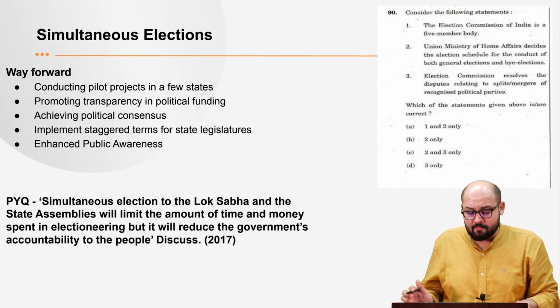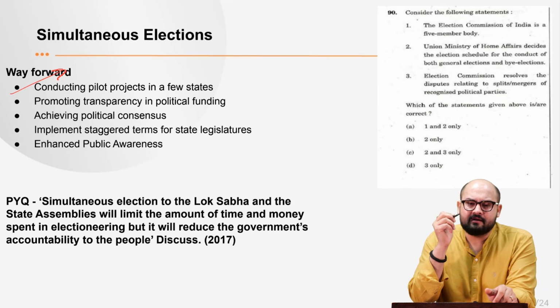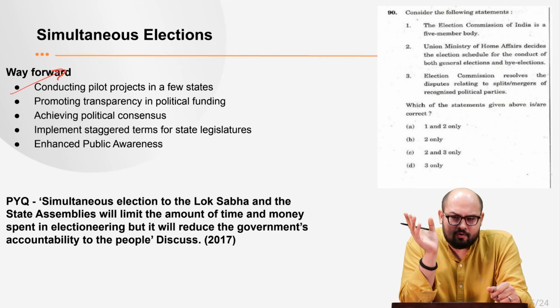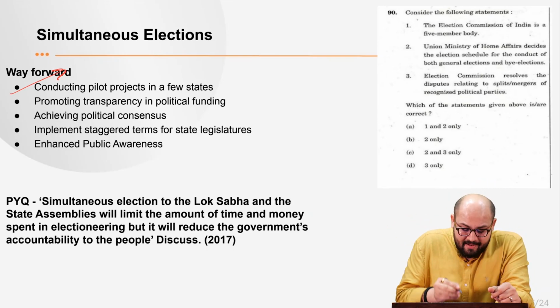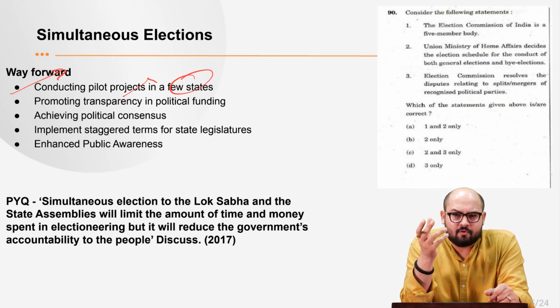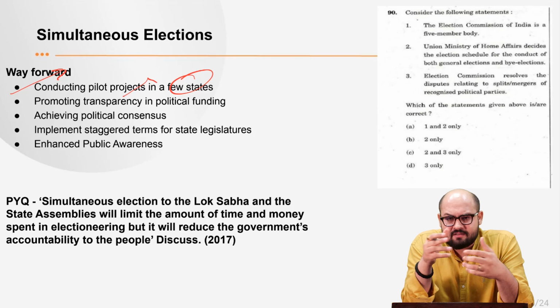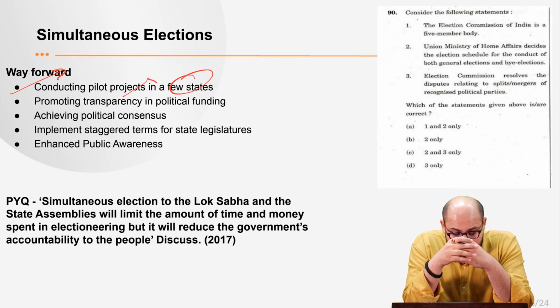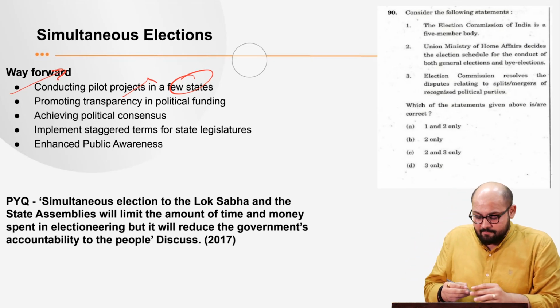See, the first and foremost thing is that we should not implement it directly all over the country. There need to be pilot projects in a few states. On the basis of those pilot projects, we can have our own learning, and then we can make the changes we need to make. Right. Next, we need to promote transparency in political funding.